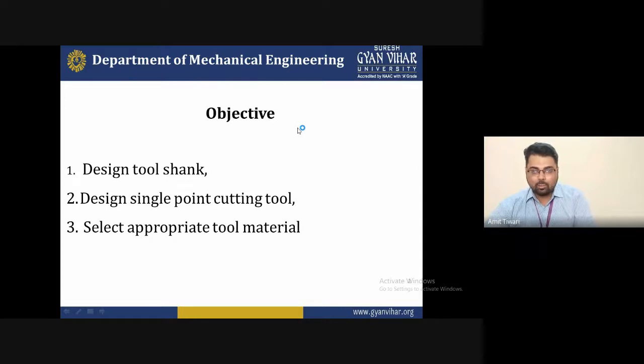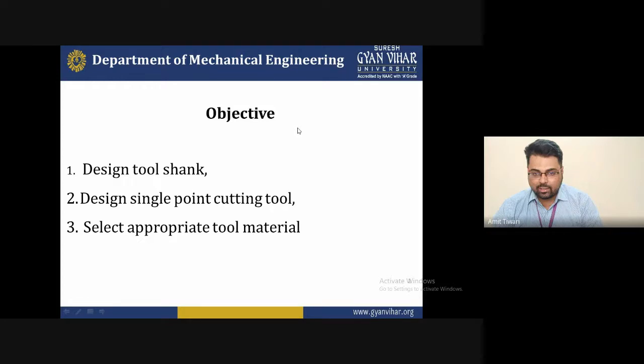The objective of the lecture is to design the tool shank. Basically, I will describe the tool shank later, because first of all you need to understand the geometry of a single point cutting tool, and after that you will understand what the shank is, and after the shank you will understand how the shank is designed. So the basic objective of the lecture is to design the tool shank.